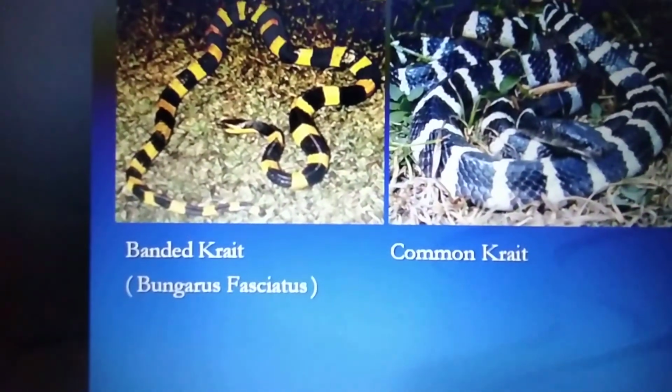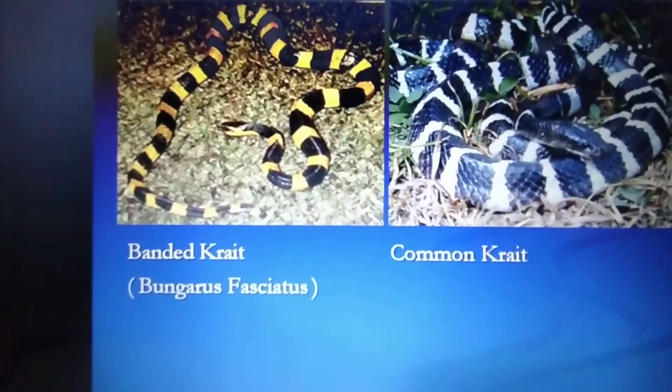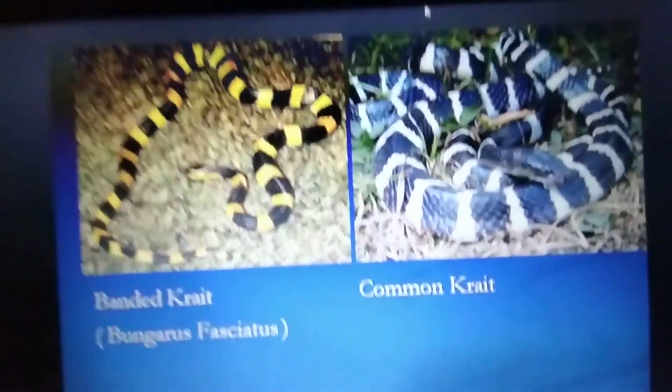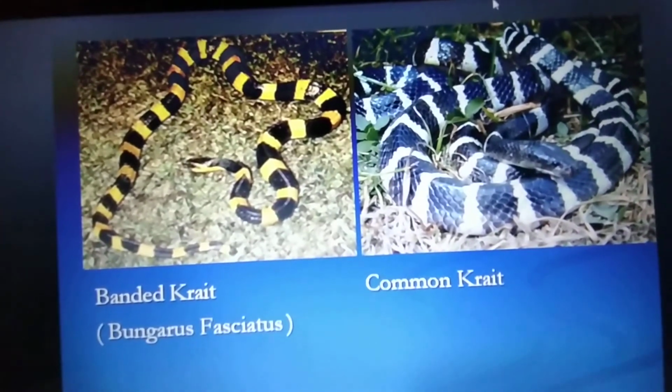And this is the banded krait. This is a common krait, which is commonly present in India. Banded kraits are very rare, but common kraits are commonly present in India.